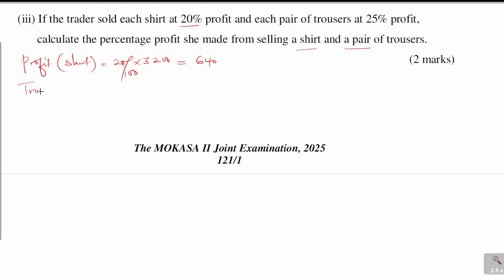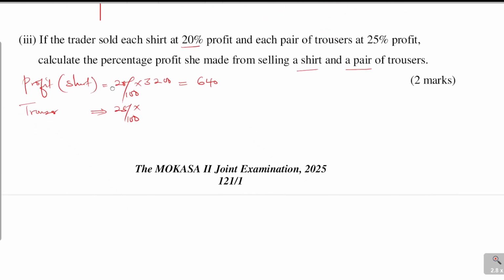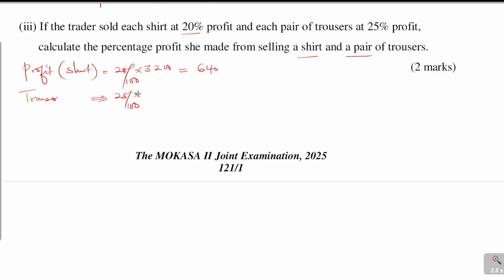Then for the trouser, the profit will be 25%. So 25% multiplied by the price of a trouser. We got it just above there. It was 4,800.